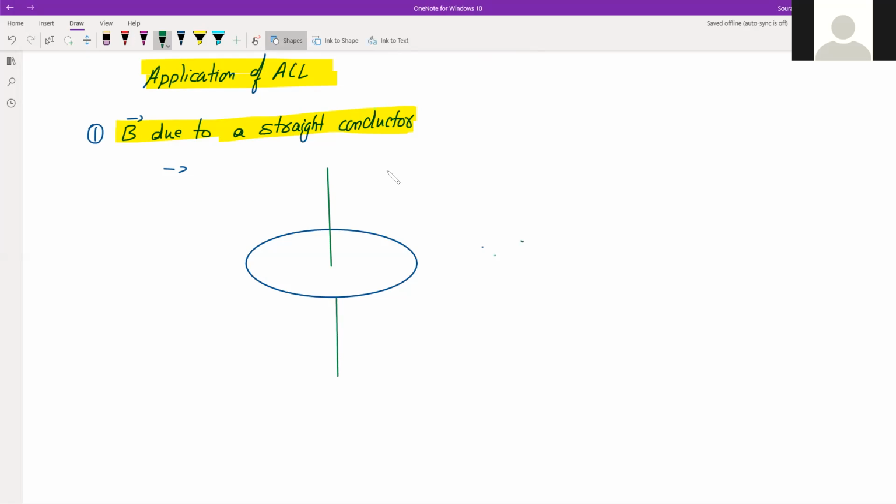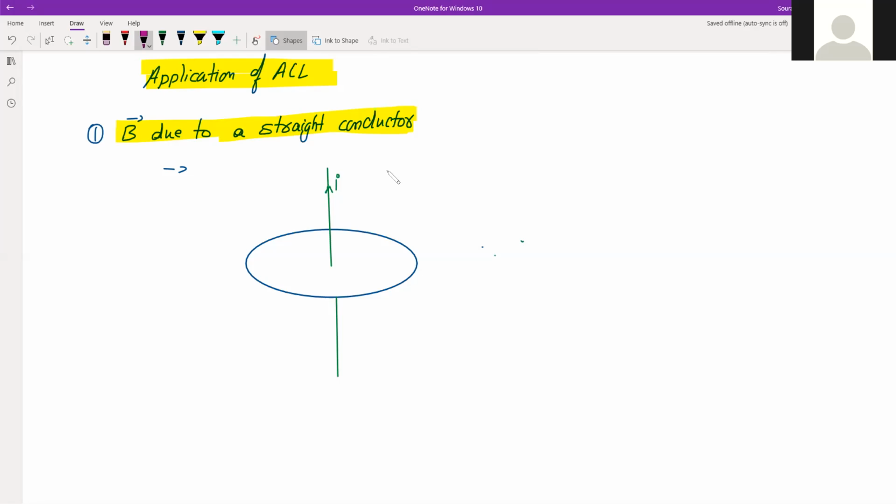So this is our straight current carrying conductor, and as you can see, the next step is just like our Gauss theorem. This circle which you are seeing is actually your Ampere's loop, because we have to find the magnetic field.